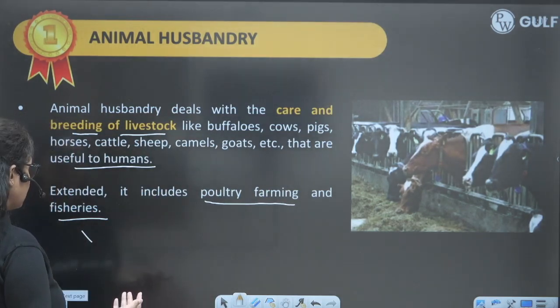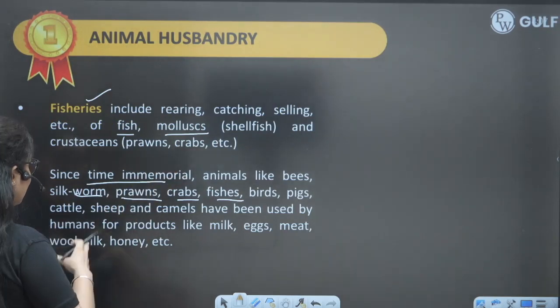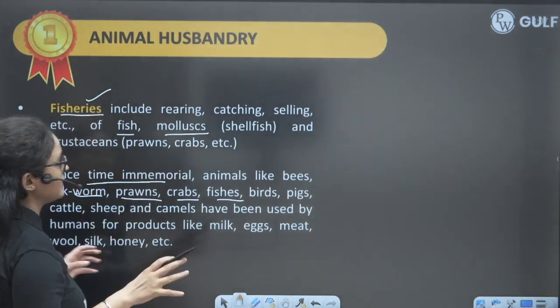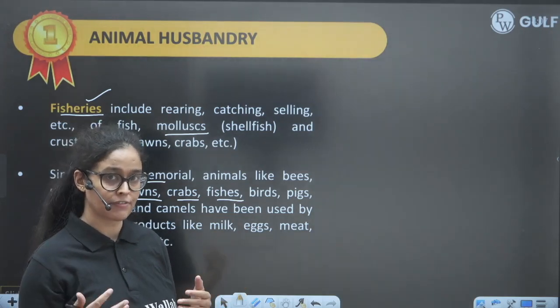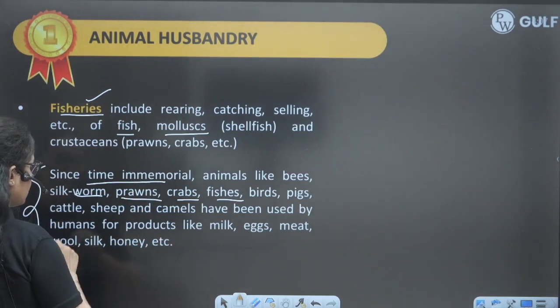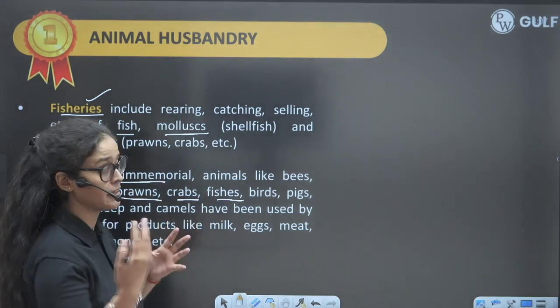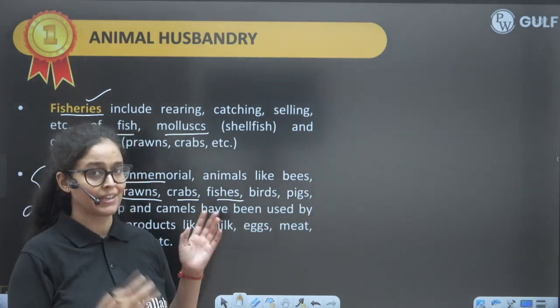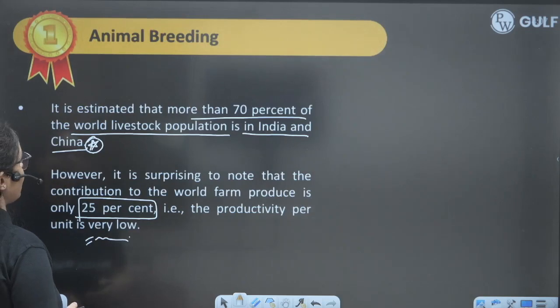Sericulture means rearing and caring for the silkworm, right? Fisheries include the rearing and caring of aquatic plants and animals for the benefit, because people consume these things. And next, when we talk about these different organisms, since immemorial, meaning since ages, we are rearing and caring for these animals and getting benefit out of them, right? So that is the part of animal husbandry.